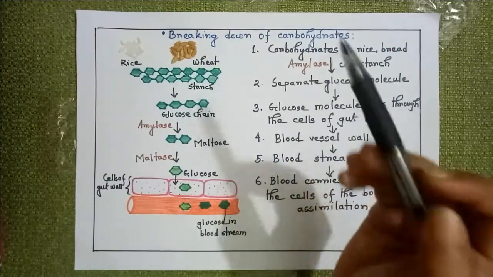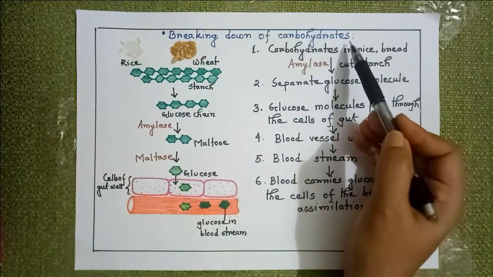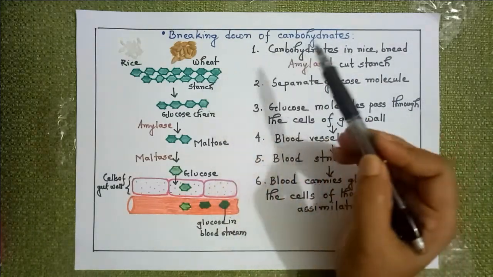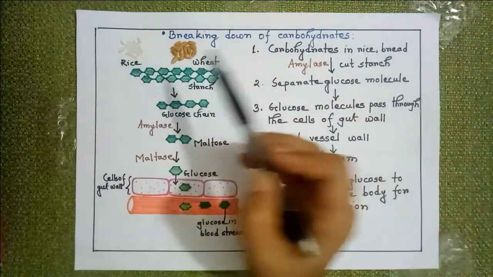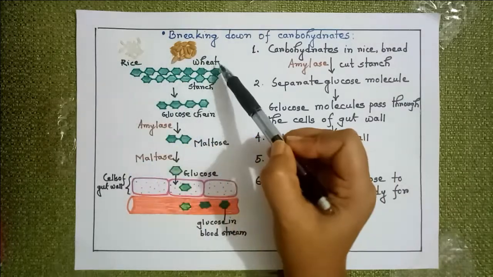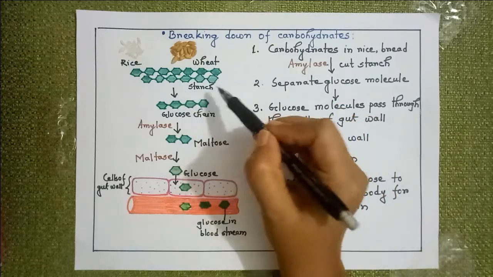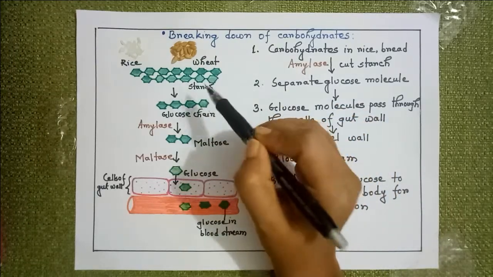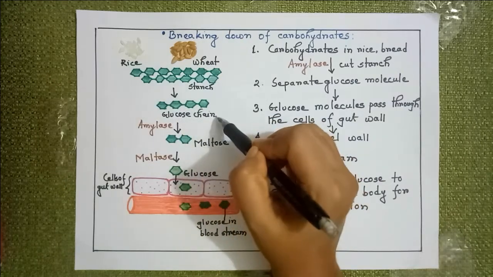Now, as an example, let us discuss the breaking down of carbohydrates. From where do we get the carbohydrates? We get the carbohydrates from rice, bread, potatoes. Here there are two sources of carbohydrates, the rice and the wheat. Over here we will get the carbohydrates in the form of starch. Starch is the carbohydrate where so many glucose molecules are joined together.